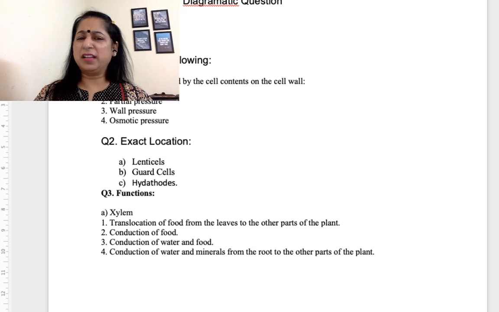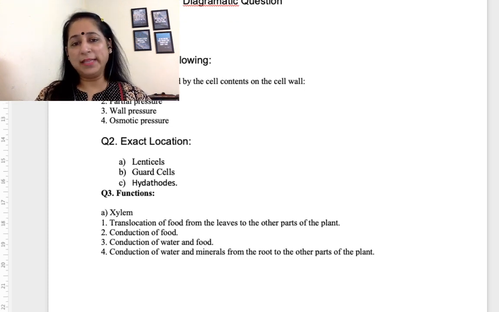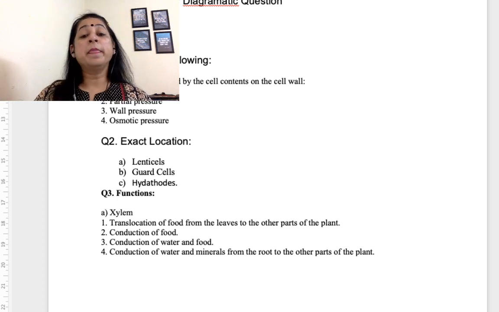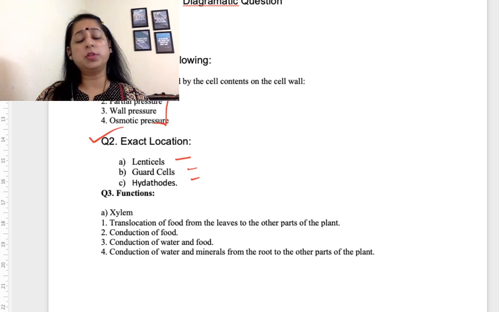Questions. Now I've taken a few sample questions because there were not many, so I have taken very few questions from this sample paper. Name the following. Again, in name the following, we can have the pressure exerted by the cell content on the cell wall, the various definitions. So here, the exact location of lenticels, guard cells, hydathodes. There are many others as well. So this can also be an option.